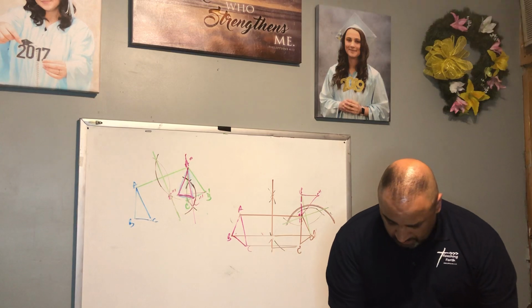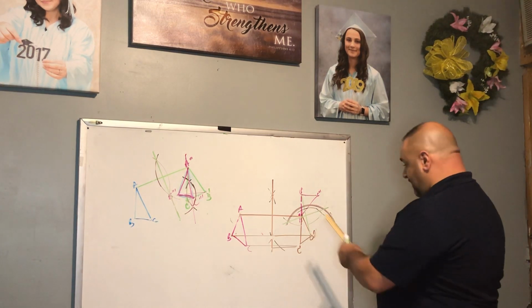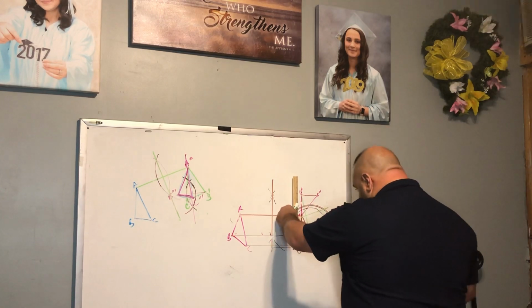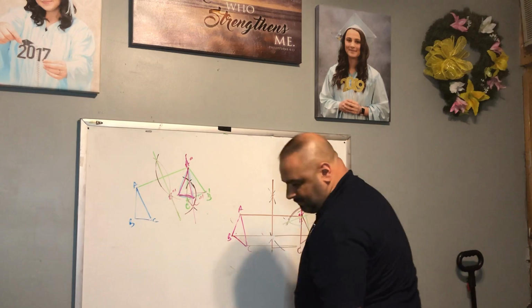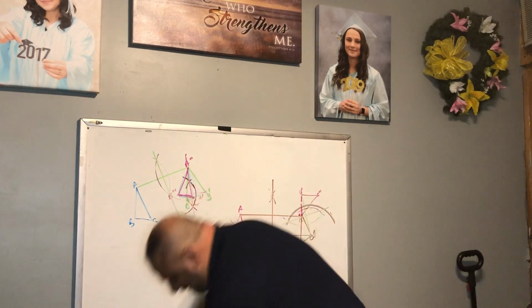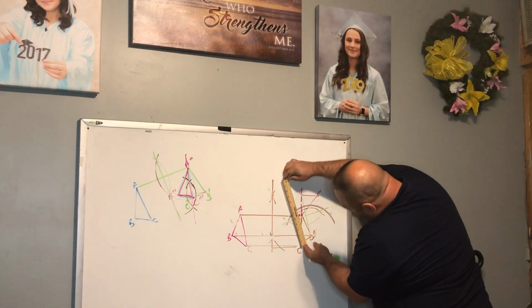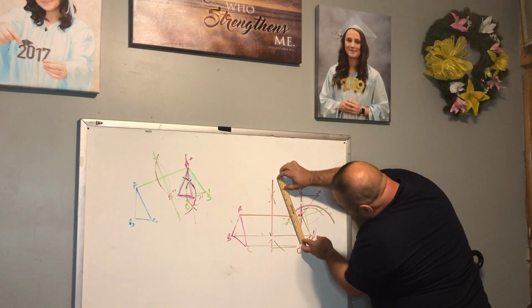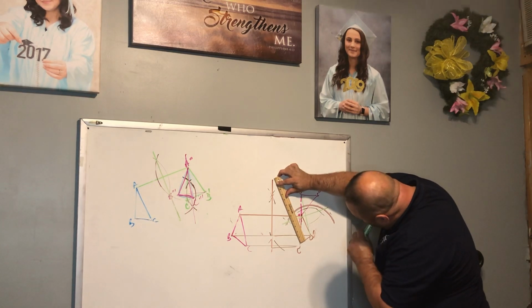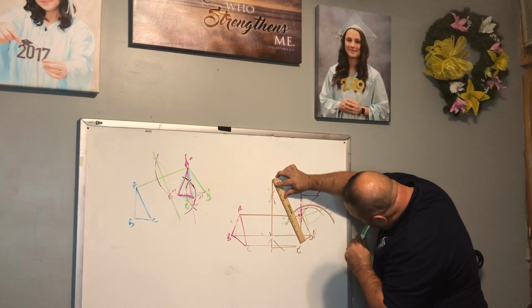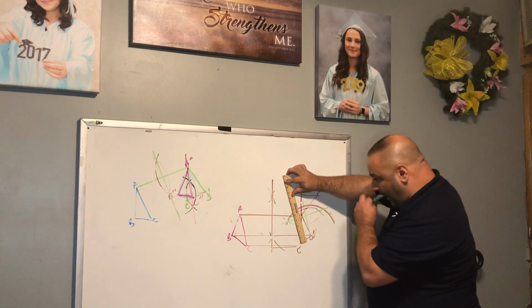So I get my ruler here. All right, point C. So let's go from here. Point C, we have 4 1/4. I guess right about there.